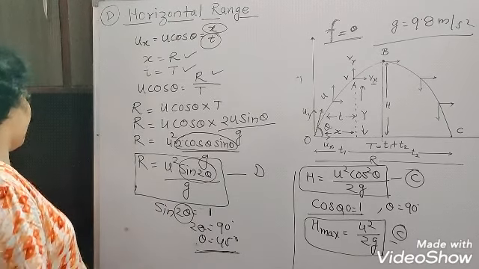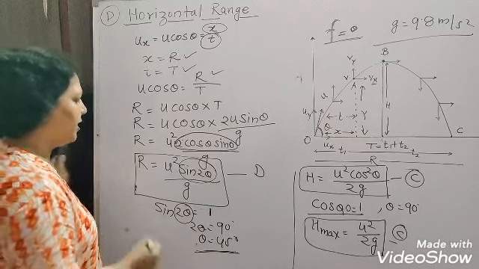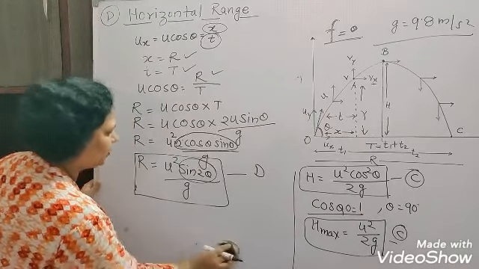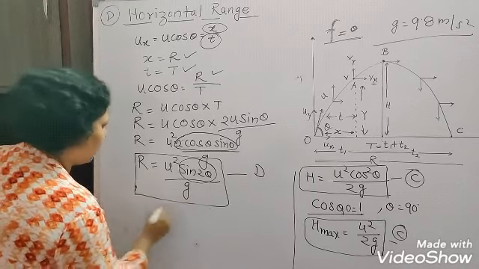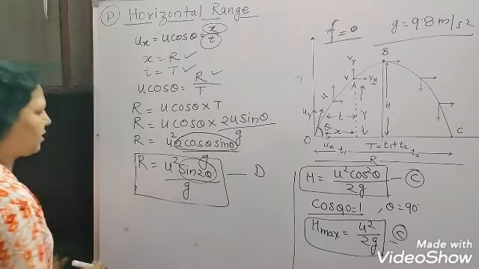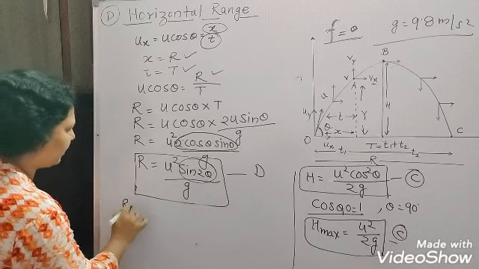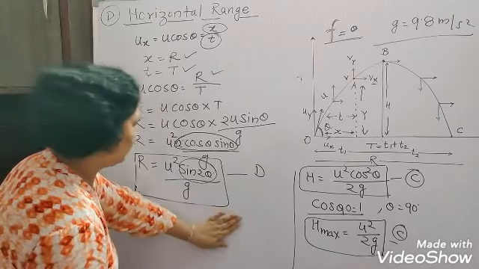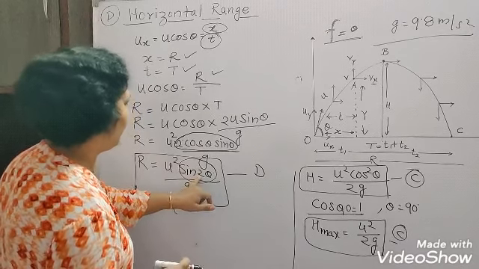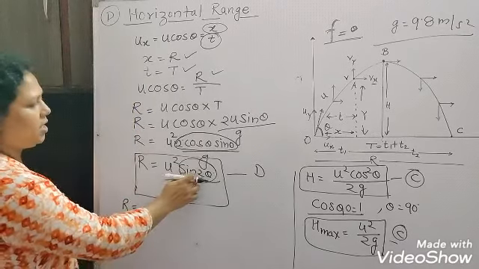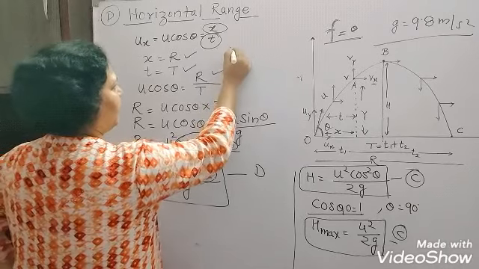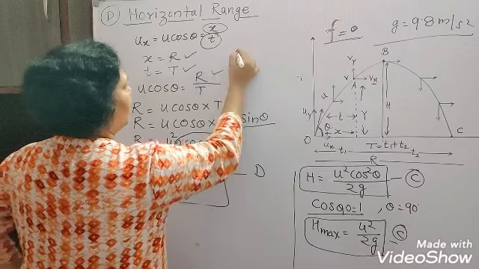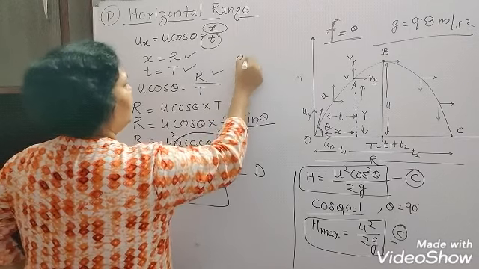One more interesting thing that you can see here. This is r, okay, and this sine 2 theta for the range. Suppose I take theta and 90 minus theta.